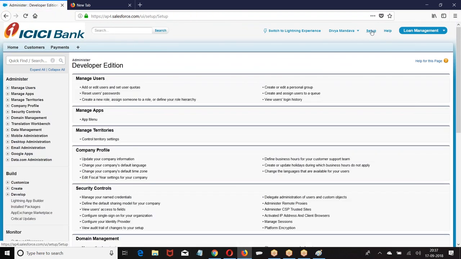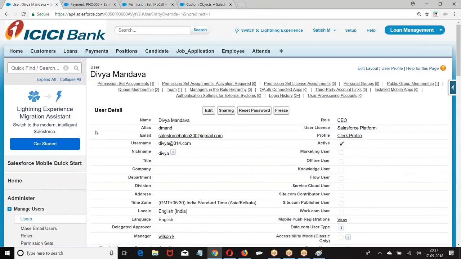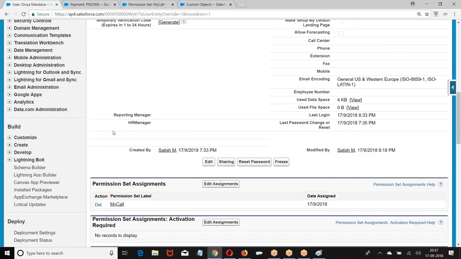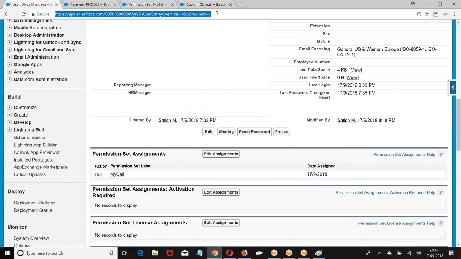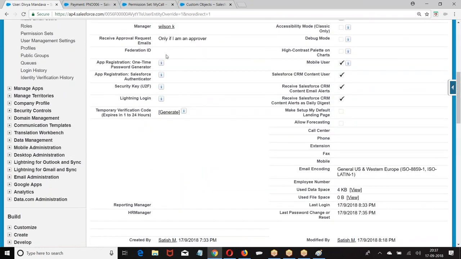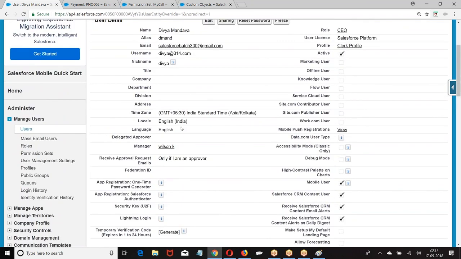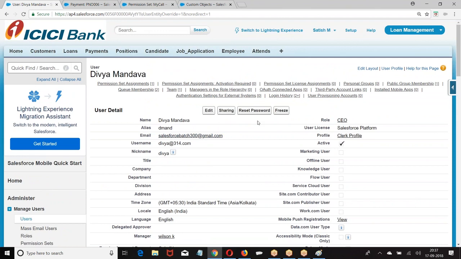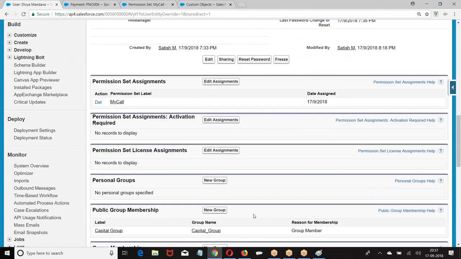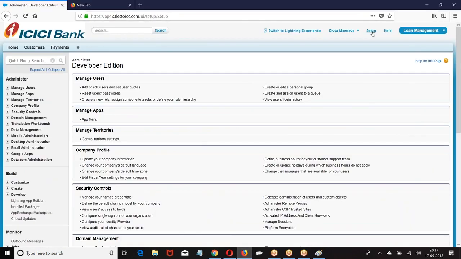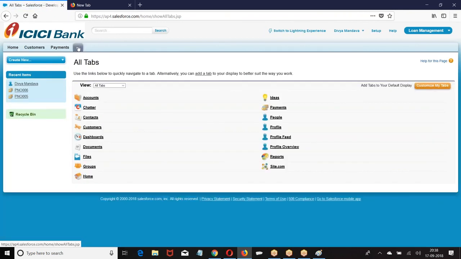Setup. Okay. Why was it still not activated? Divya only. There was some issue, let me check why that is not assigned. It was supposed to be.